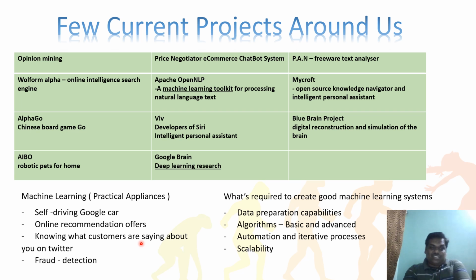So knowing what customers are saying about you on Twitter. This is not for us. This is for celebrities or the big people. In the world, 100,000 people are talking about one person, but he doesn't know. If you want to know in a collaborative way, in a political system or these things, there is a project. It will identify the customer: okay, this many people are talking like this, this many people are like that. So that's an automatic engine people are preparing. That automatic engine will be useful to everybody, in politics or in the movie industry and everywhere, right?